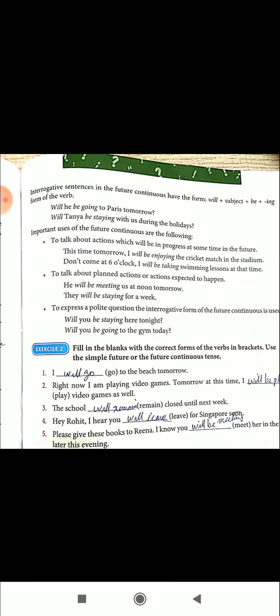Now fill in the blanks with the correct forms of the verb in brackets. Use the simple future or the future continuous. So this exercise you have to do yourself.